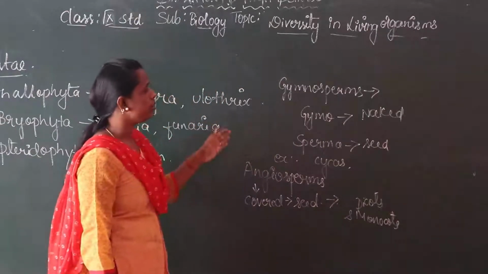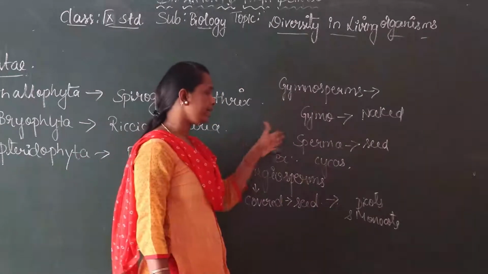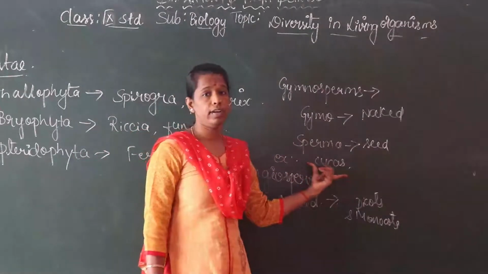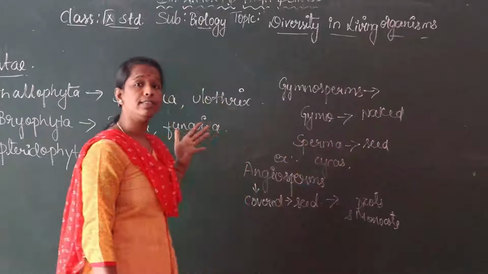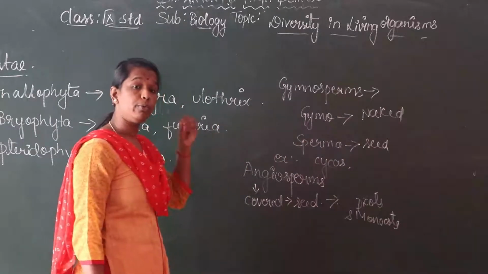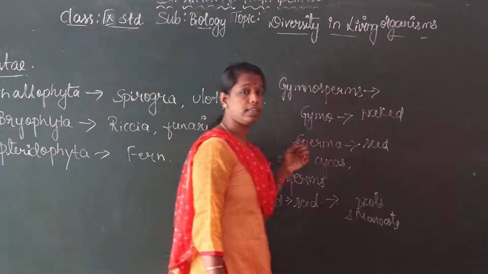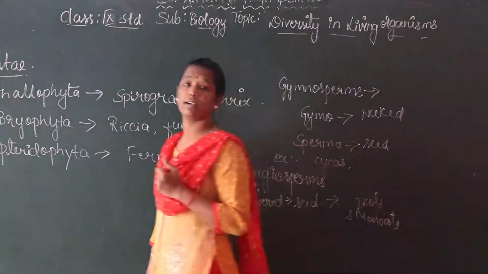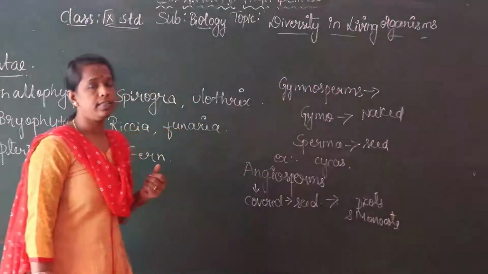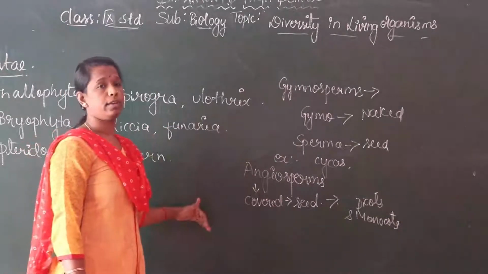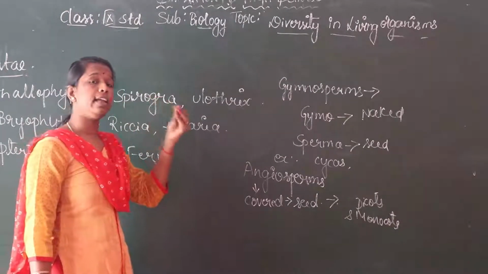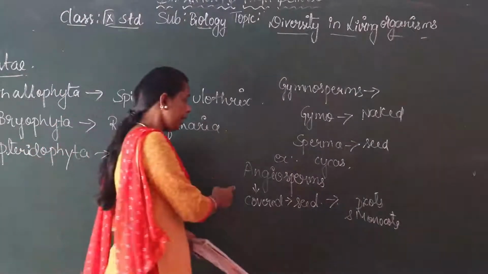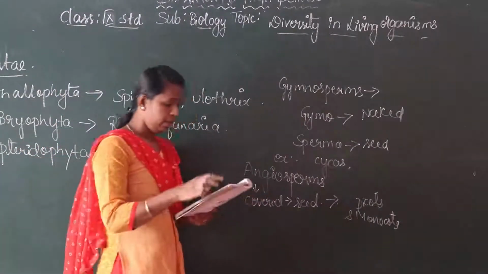So gymnosperms means naked seeds. Example, cycas. So it has bare seeds. Whereas in angiosperms is called as covered seeds. It helps in the reproduction of the seeds.